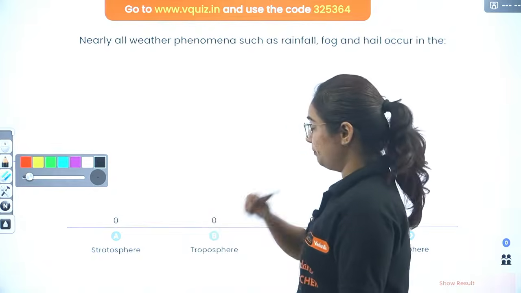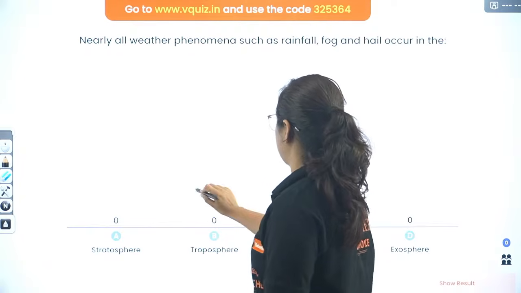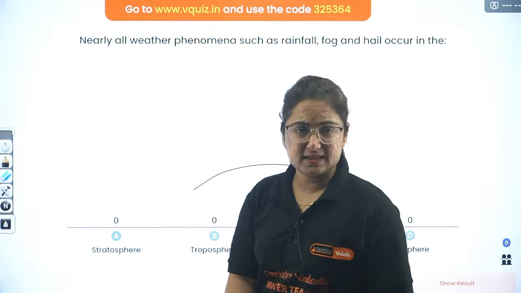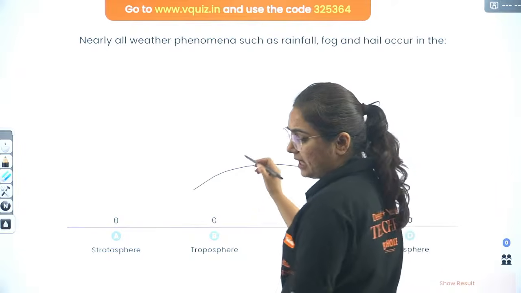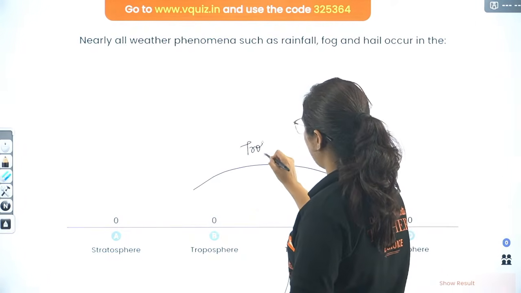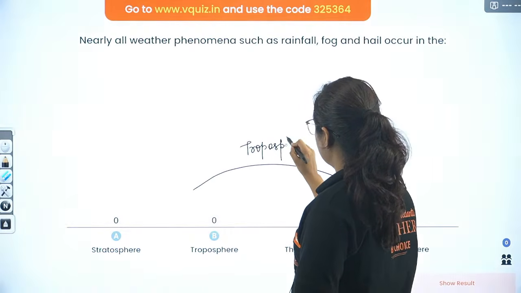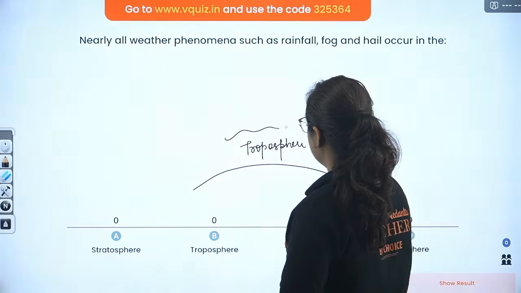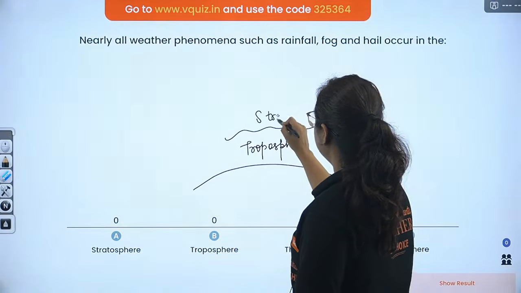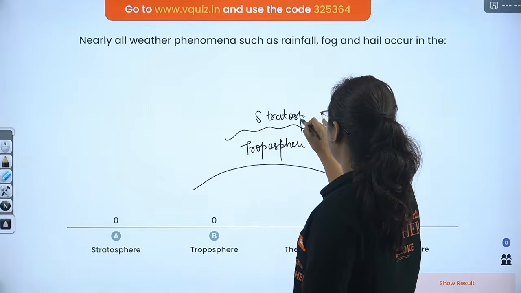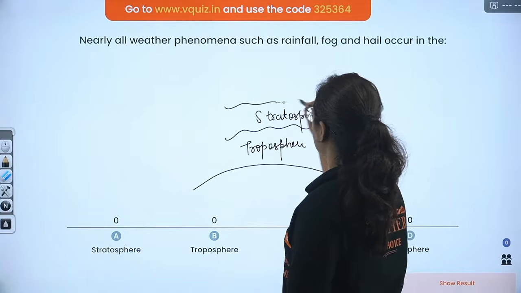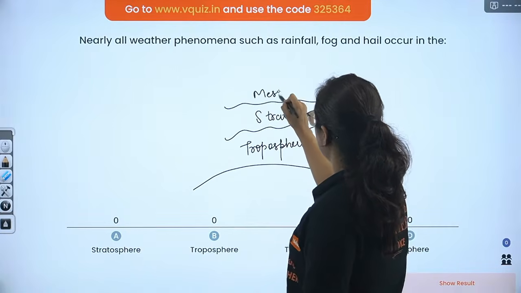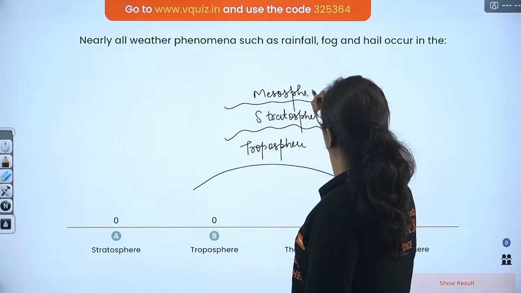Beta, as this is the earth crust, the layers start in such a manner that it is troposphere, then stratosphere, then lies the middle layer which is known as mesosphere. Then what, beta?